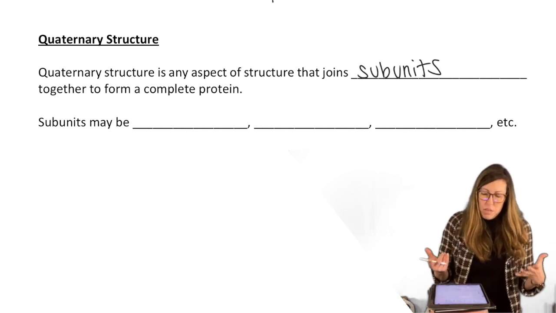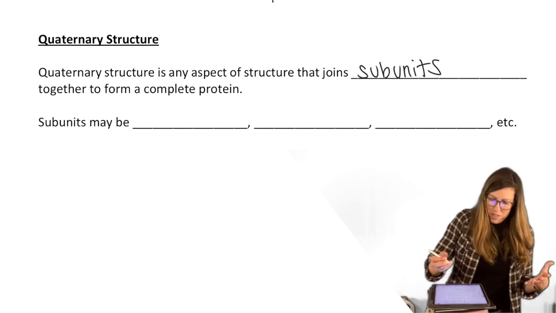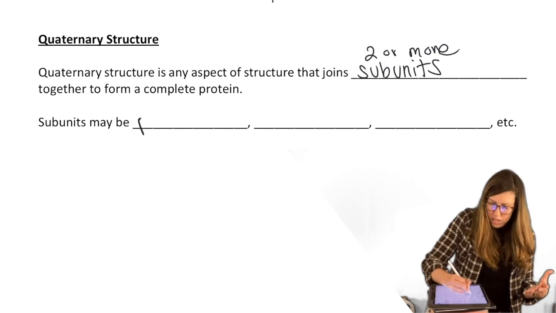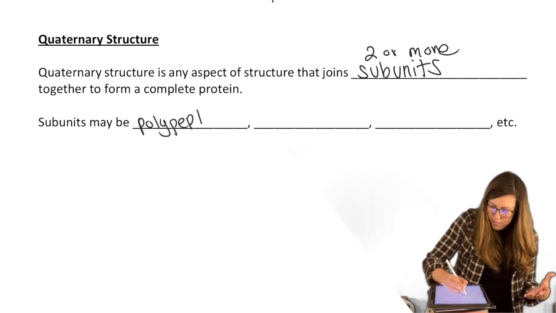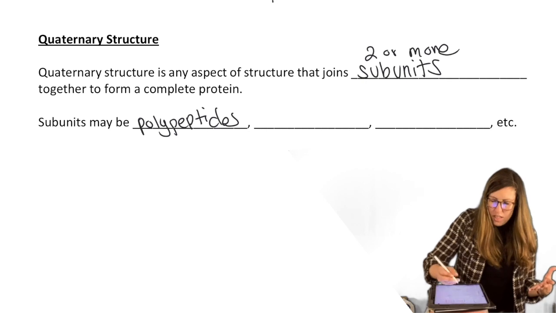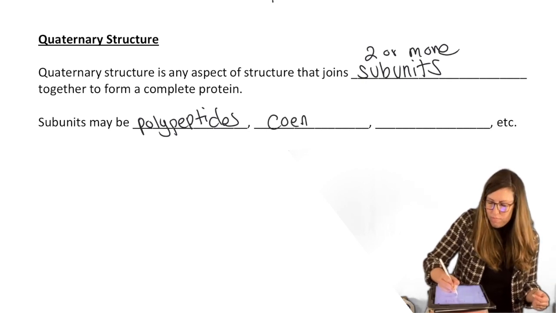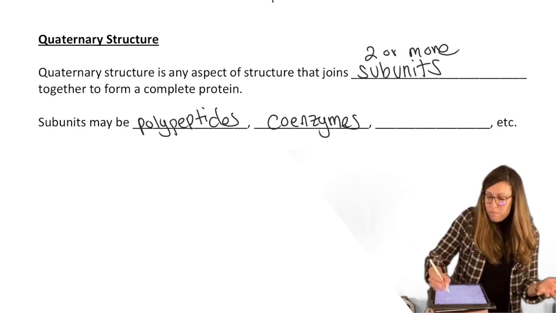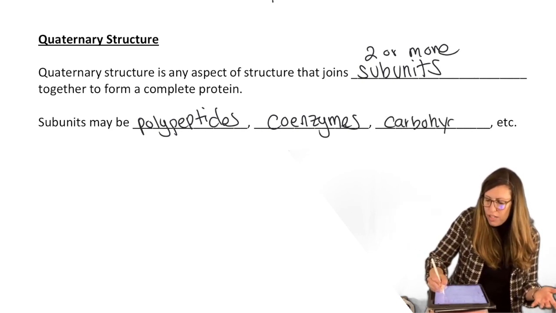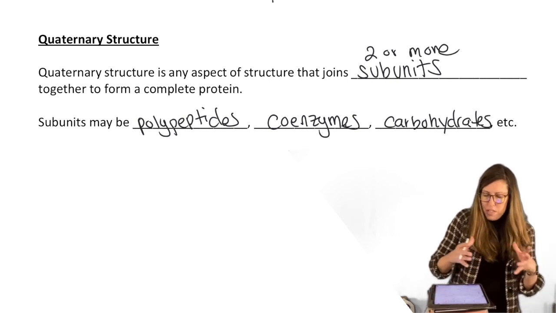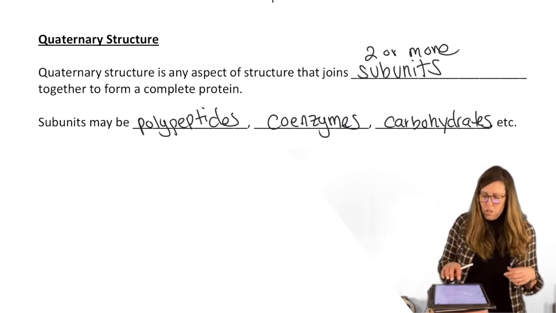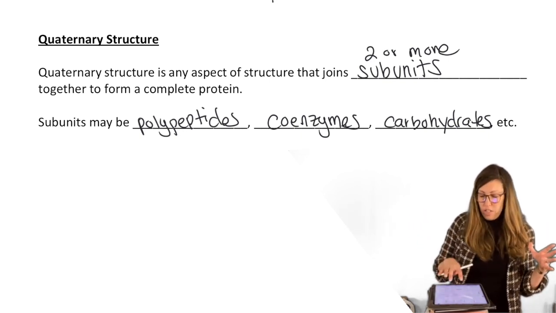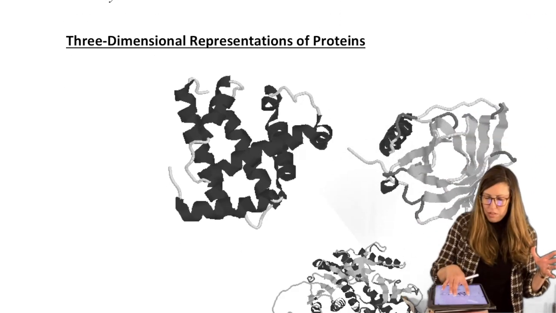Now, the subunits could be lots of things. So that joins two or more. The subunits can be polypeptides. They could be coenzymes. They could be carbohydrates as well involved. So you can have lots of stuff, all these biomolecules wrapped up into a repeating subunit. So let's take a look at what happens when we zoom out and look at the final quaternary structure. Here's some examples.